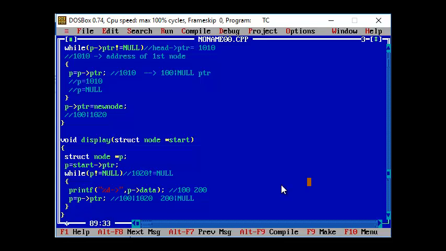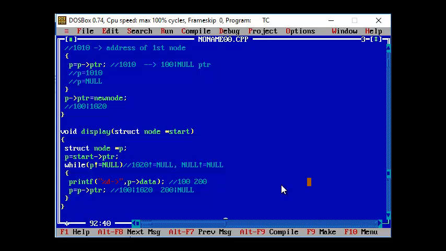Okay, so in the memory location of 1020, we are going to see what is the address value that is present through the pointer. It has got the value null, so p will be assigned the value null here. So null not equal to null, the condition is false. So you come out of the loop, and you come out of the function. So whatever nodes that you have created, those values will be displayed. Okay, so the third one is case 3, where you are trying to exit from that particular functionality.